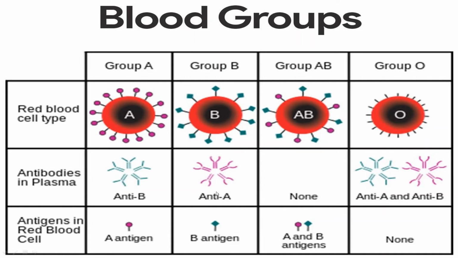So it is easy to remember. Blood group A contains antigen A and antibody B. Blood group B contains antigen B but antibody A. The reverse. See, in blood group AB, both A and B antigens are present, but no antibody is found. In blood group O, both antibody A and B are found, but no antigens. Again, it is very easy to remember: O, both kinds of antibody, and AB, both kinds of antigen.